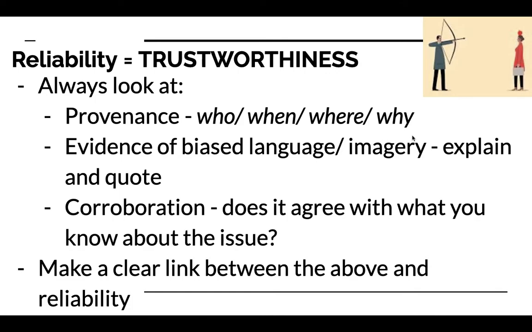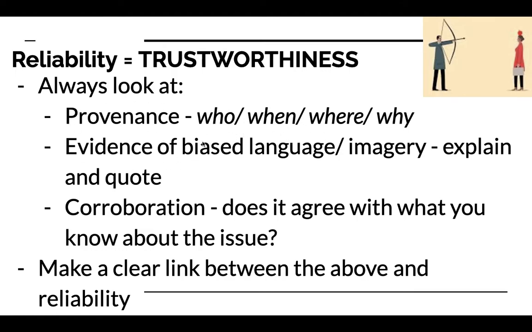And the reason that the person created the source would change the way that we think about whether we can trust it. If it's a diary entry that we come across, that person's more likely to be completely honest with their diary than they might be if they were standing up and giving a political speech. So all of those things, we can sometimes actually say enough about who or when or where or why to actually get 4 marks worth just from discussing that.